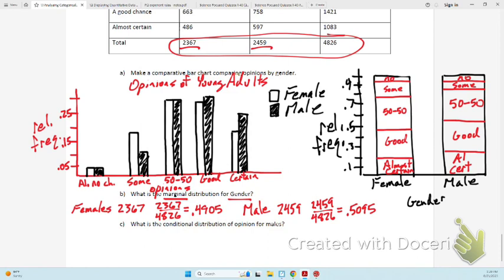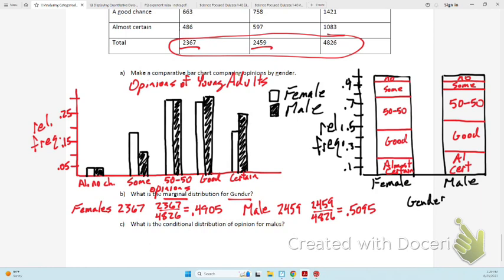Conditional distribution. First off, backwards from marginal: marginal, you go to the margin. Conditional, you go to the inside numbers. So if we're talking about conditional distribution of opinion for males, we already have them written down in that relative frequency for the males.